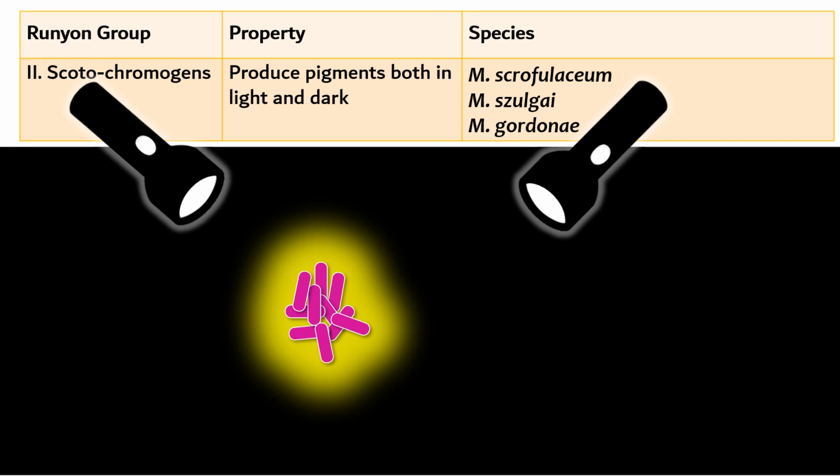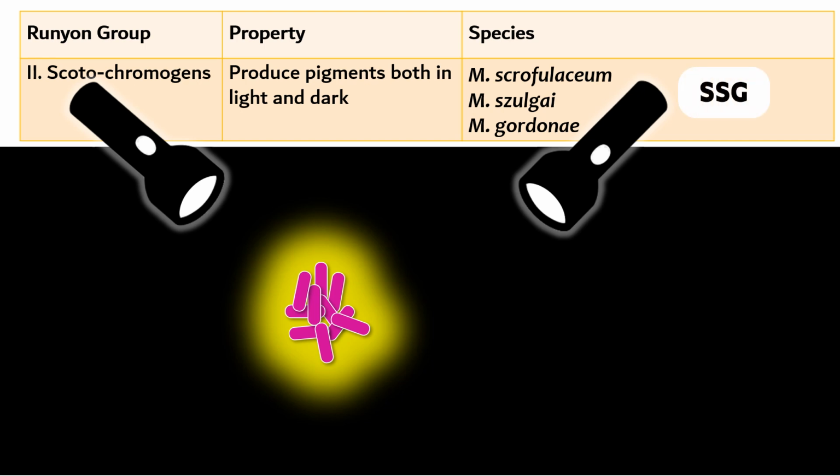The first one, Mycobacterium scrofulaceum, causes cervical lymphadenitis. That is called scrofula. The second organism, Mycobacterium szulgai. The peculiar property of this organism is that it acts as a scotochromogen at 37 degrees centigrade and as a photochromogen at 25 degrees centigrade. The third organism, Mycobacterium gordonae, is actually a commensal in tap water.